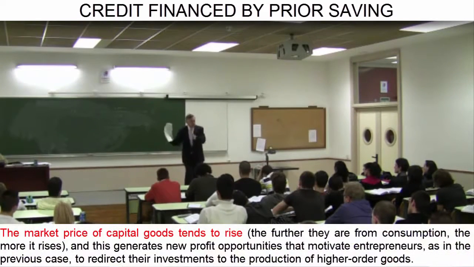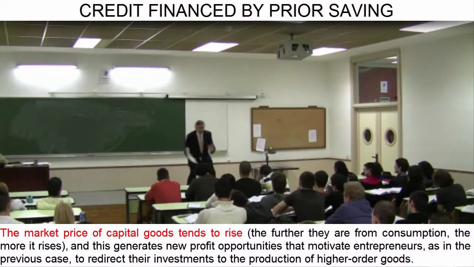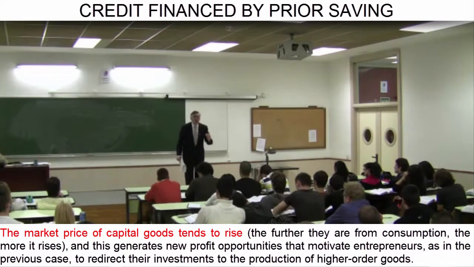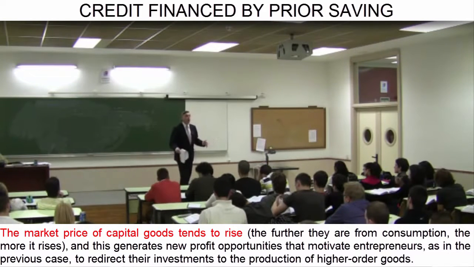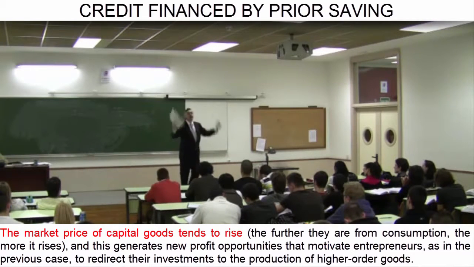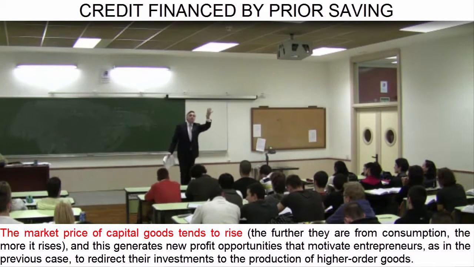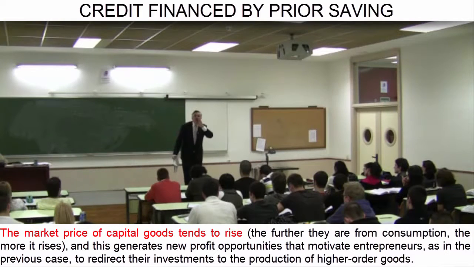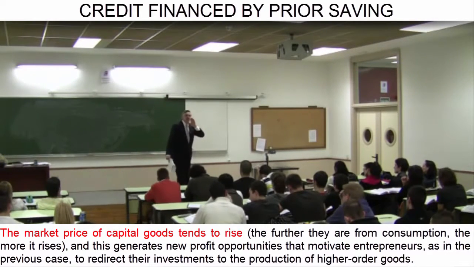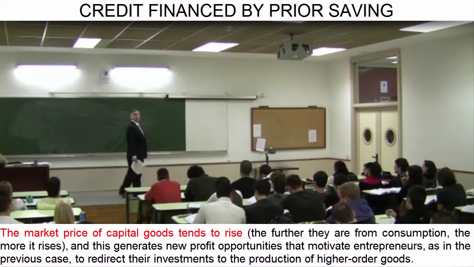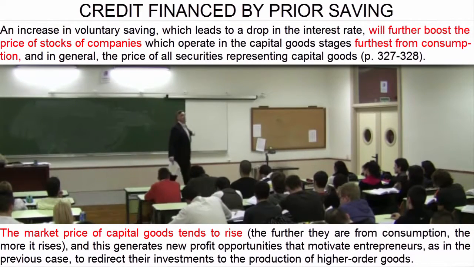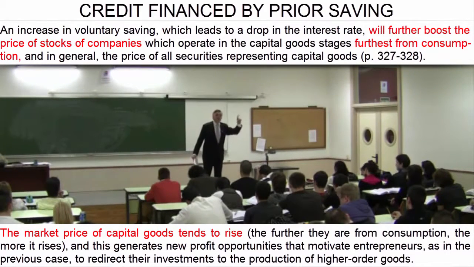Second, an increase in saving pushes down interest rates, and therefore the market value of the capital goods furthest from consumption shoots up. And that is another sign which indicates to entrepreneurs, hey, what you need to do here is devote your efforts to building apartments and producing computers, capital goods, because now their value is much higher, since the interest rate has fallen. And the same thing that happens to the price of capital goods happens to the price of securities that represent capital goods in stock markets.